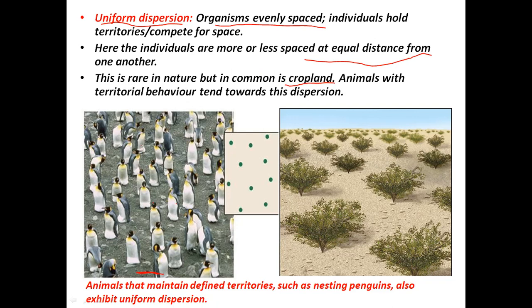In case of animals, some territorial birds like penguins exhibit uniform dispersion like this. They maintain their defined territories at the time of nesting. And this is the uniform dispersion in plants you see here in this picture. However, this pattern is rarely seen in nature, but it is common in the croplands.